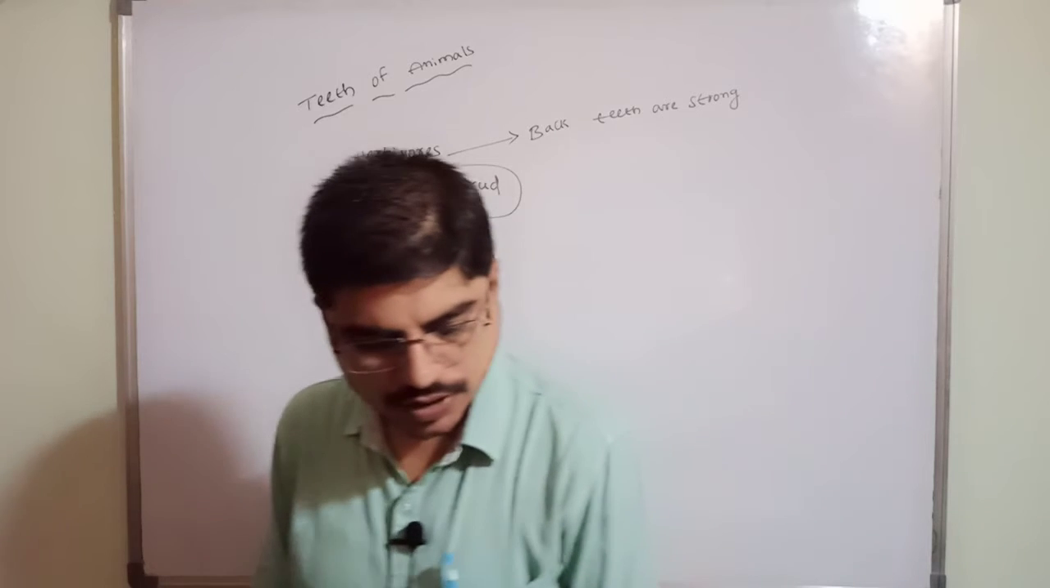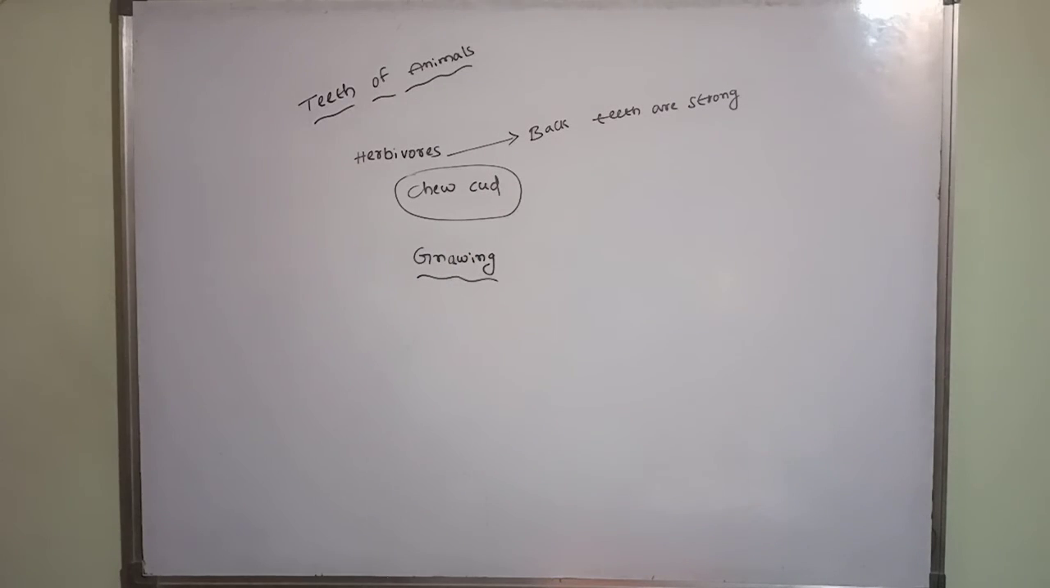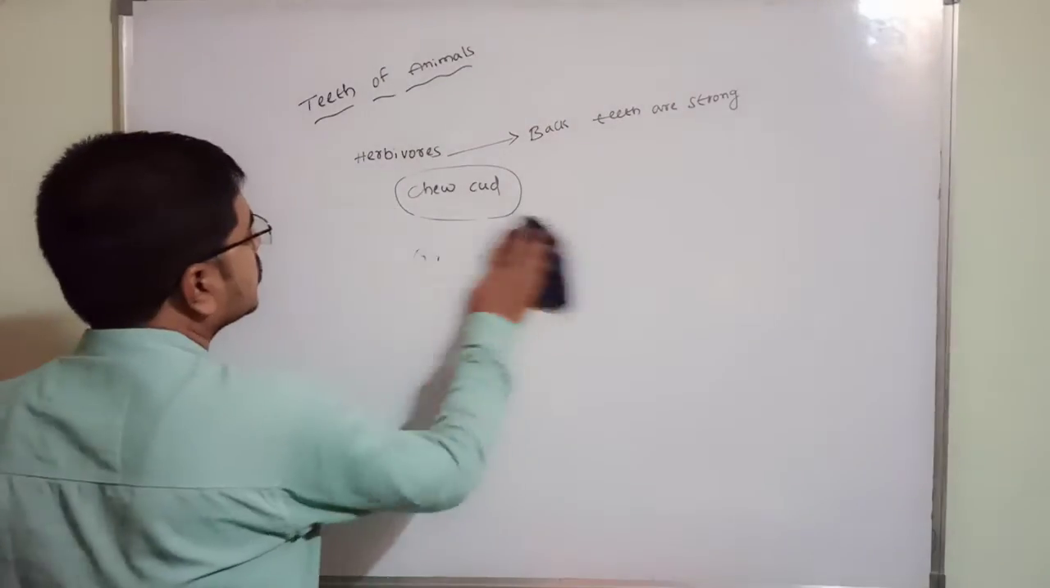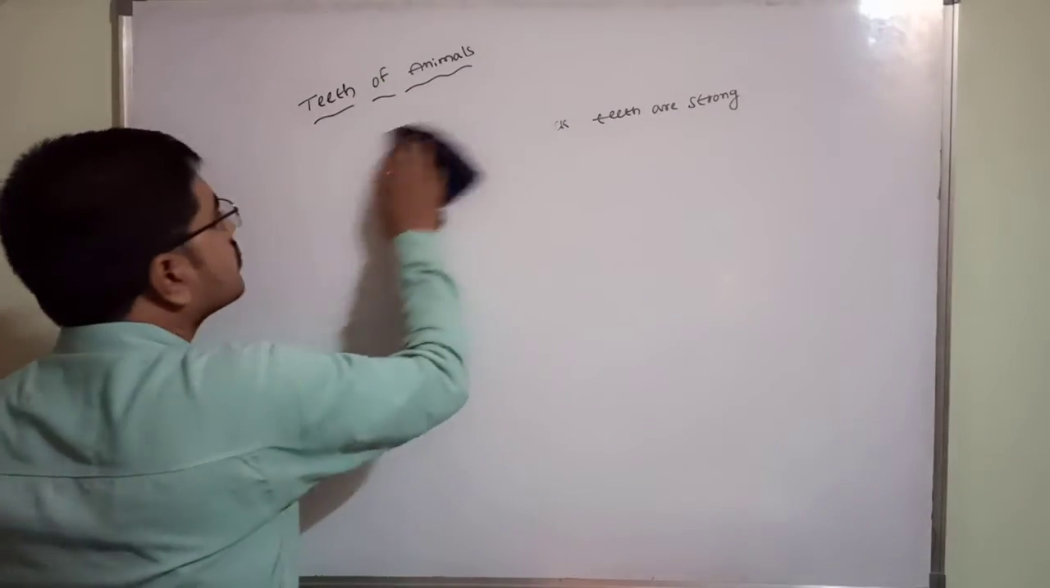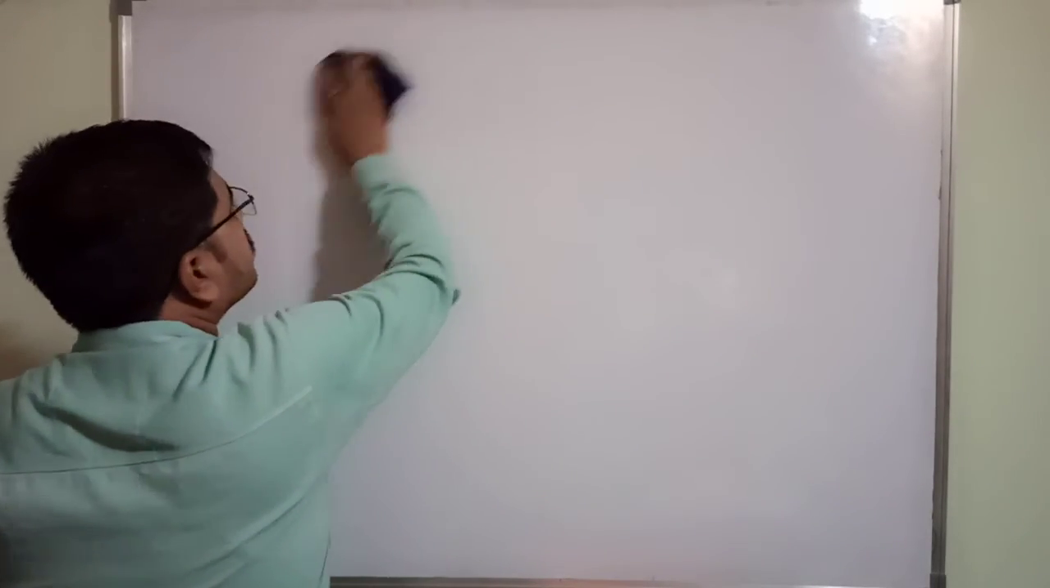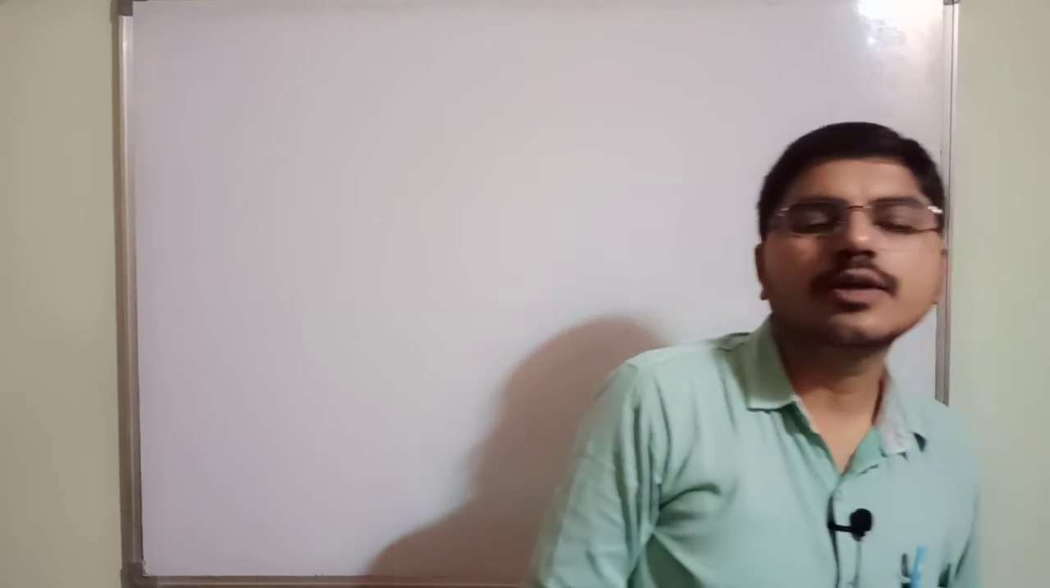So here the keywords are also given. Gnawing. So next one, we go for the herbivorous, completed now. Herbivorous completed. Now carnivorous, right?